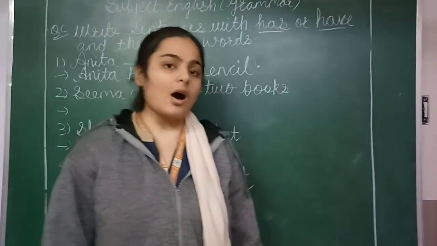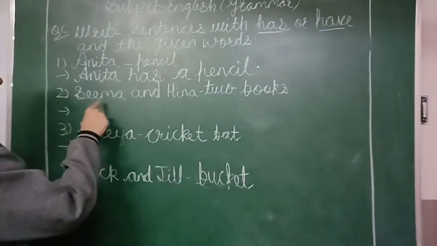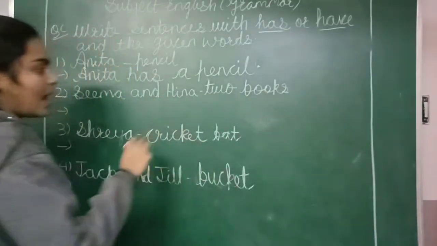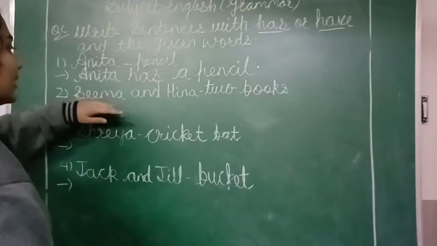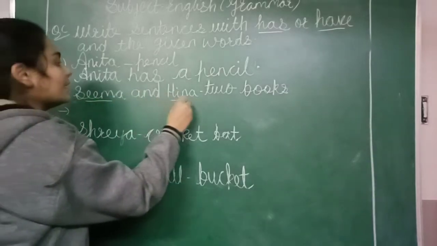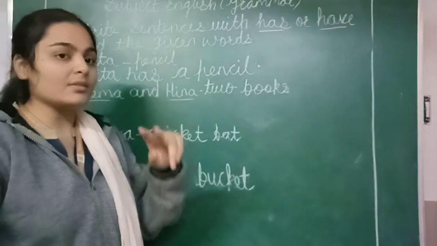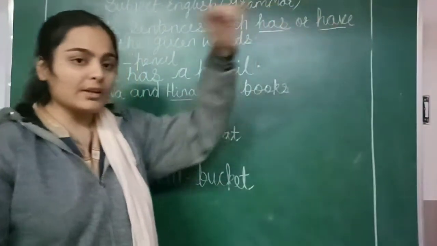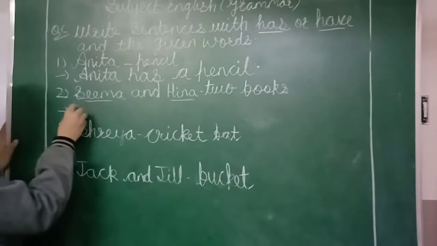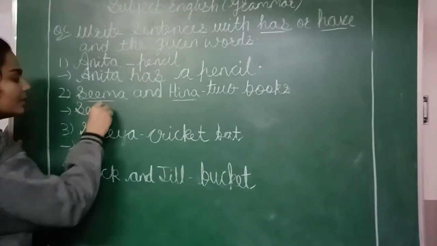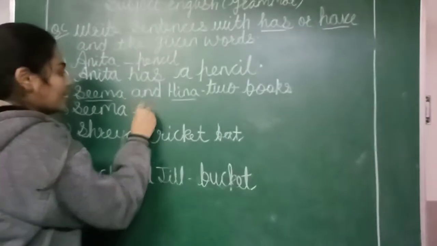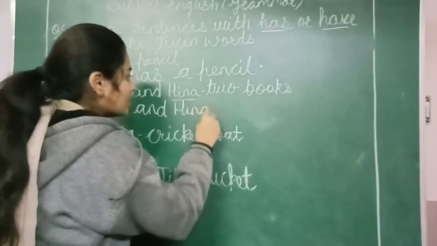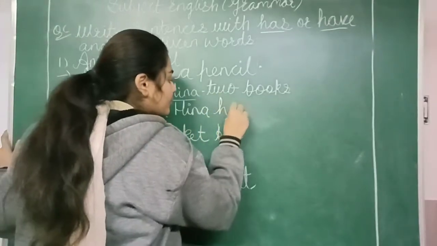Okay, students, now let's move to the second sentence. Seema and Hina dash two books, has or have. What is written here? Seema and Hina means two persons, so it means plural. So we are using have with the plural. So we write Seema and Hina have.